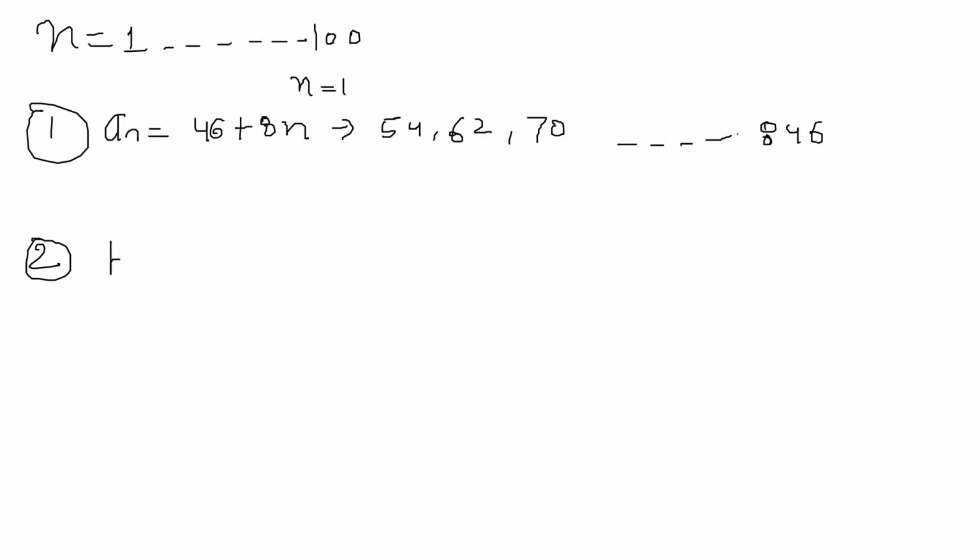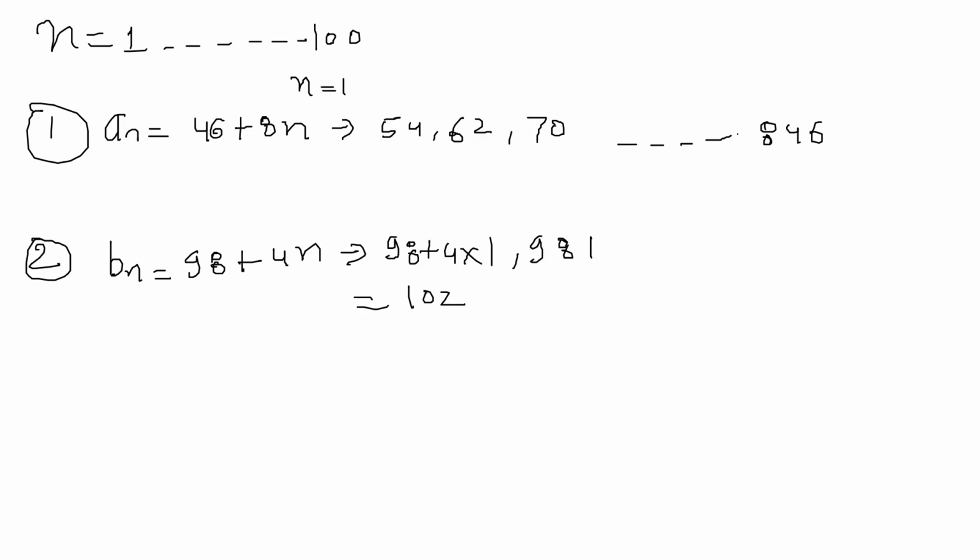Now for the second sequence, bn equal to 98 plus 4n. In similar fashion, when we put n equal to 1 to 100, you will get values. 98 plus 4 cross 1 is 102. 98 plus 4 cross 2, 106. 98 plus 4 cross 3, 110.